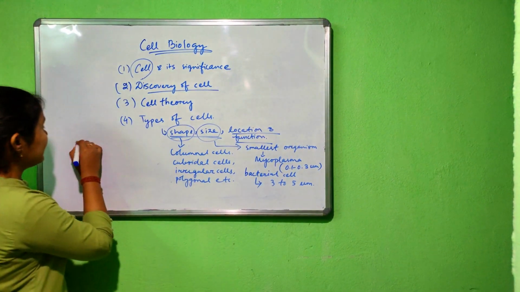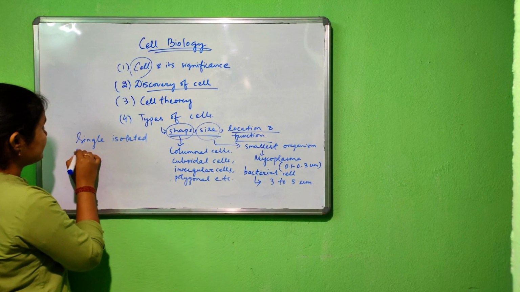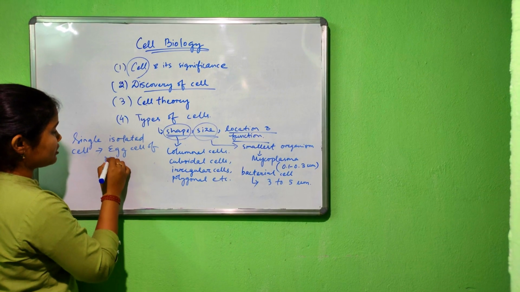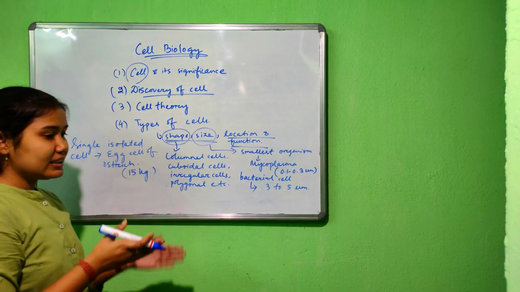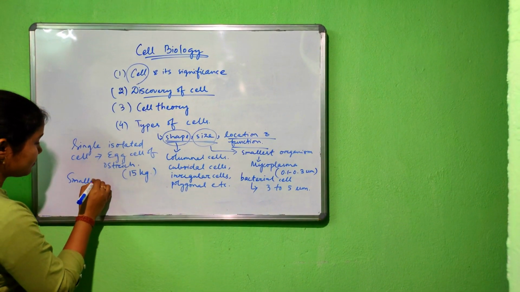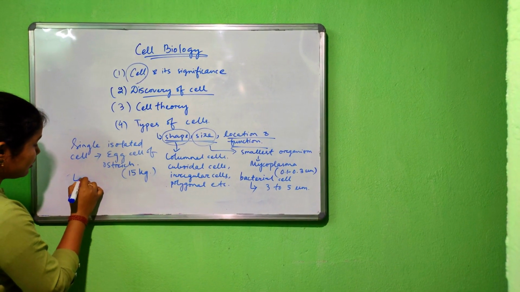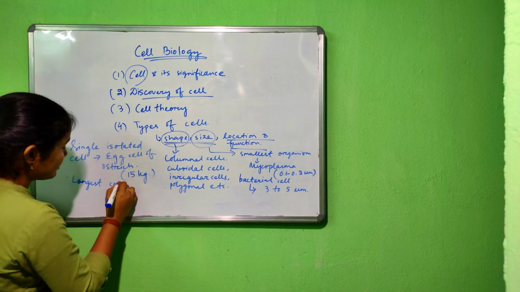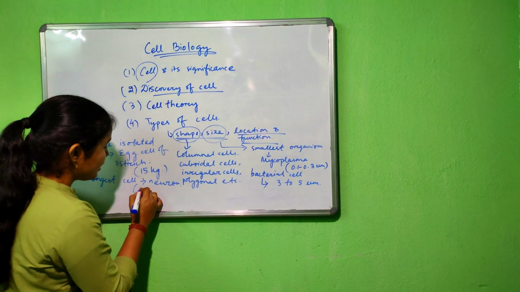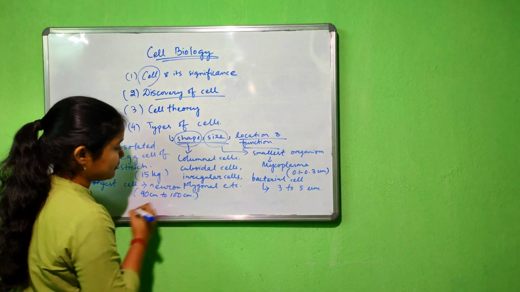Then the largest single isolated cell is the egg cell of ostrich. Now, considering the cells of multicellular organisms, the longest cell is the neuron, whose length varies from about 90 centimeter to 100 centimeter.